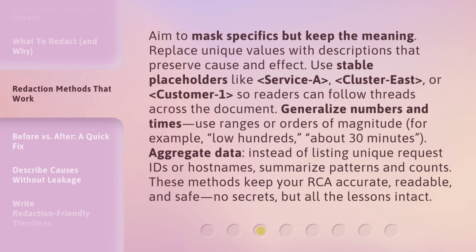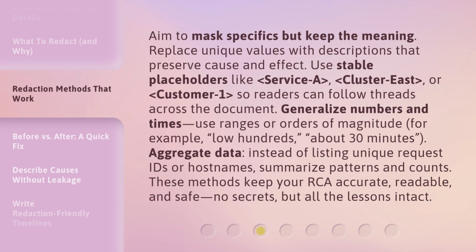Aim to mask specifics, but keep the meaning. Replace unique values with descriptions that preserve cause and effect. Use stable placeholders like <service A>, <cluster east>, or <customer 1>, so readers can follow threads across the document.